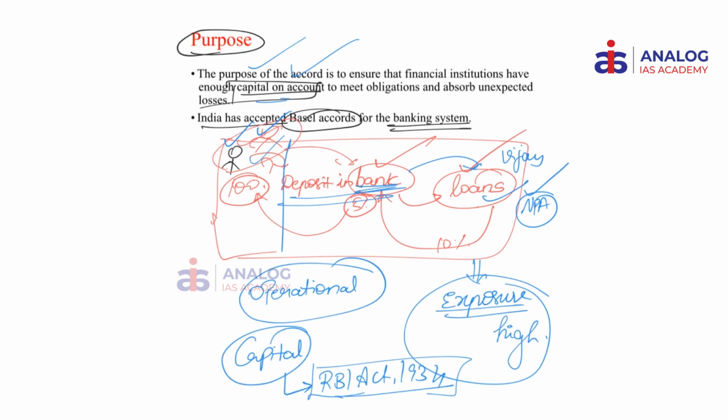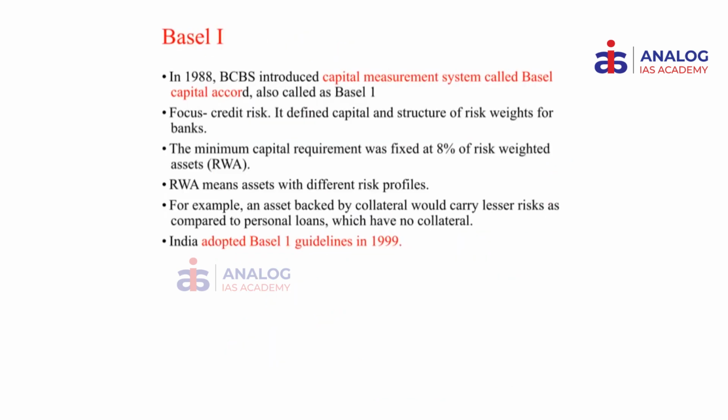So to put it in simple words, capital is nothing but the minimum amount required for carrying out a banking business without depending upon depositors' money. So the Basel Committee in 1988 came out with this Basel I norms. This is called the Capital Measurement System, or simply Basel Capital Accord, or Basel I. In this, they said that 8% of the risk weighted assets should be the minimum capital requirement for a bank.